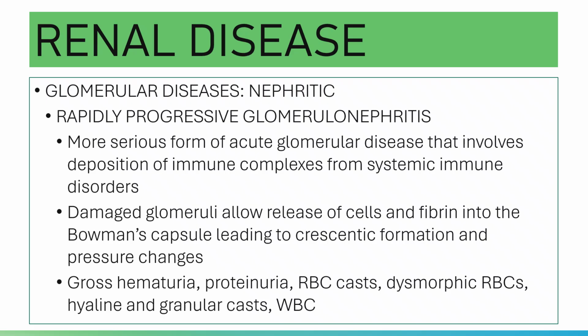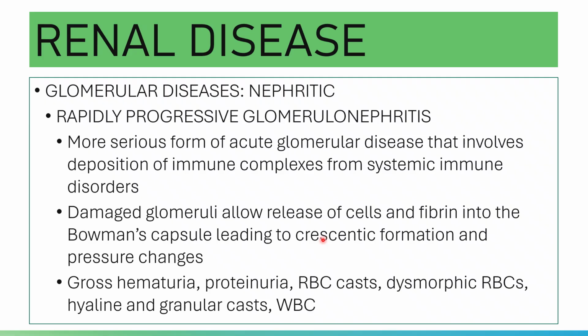Please note, rapid progressive. There is a rapid onset with glomerular damage, and it will progress, with possible progression to end-stage renal disease. There is a high chance to progress to end-stage renal disease. Still nephritic, immune complex. There is a deposition of immune complexes in the glomerulus.